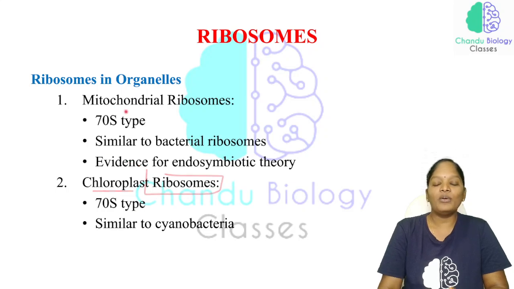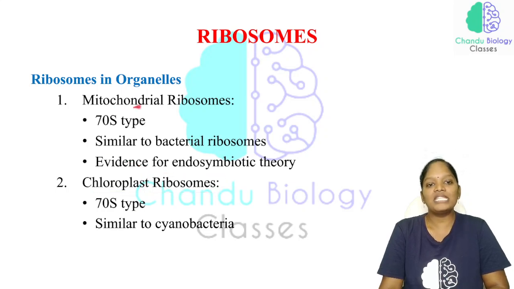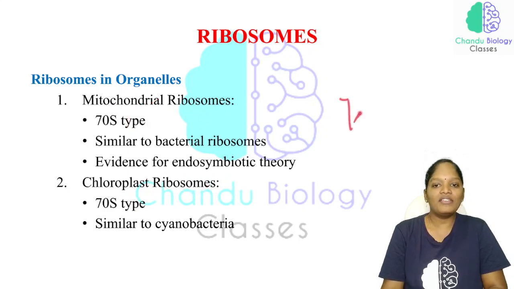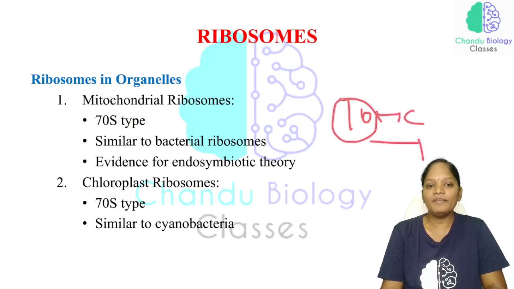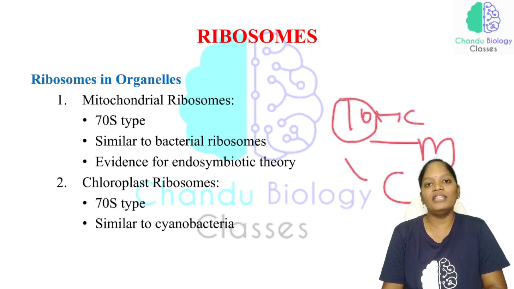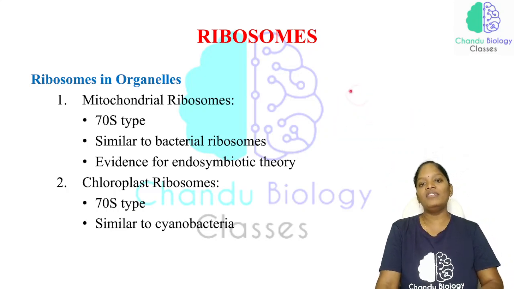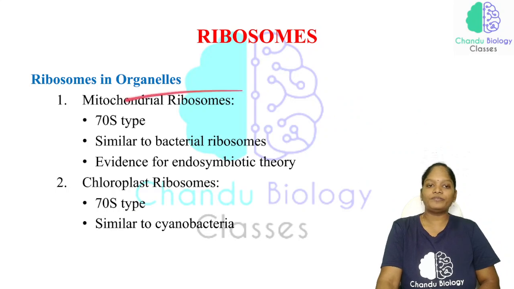What type of ribosome is seen in mitochondria and the chloroplast? That will be the 70S ribosomes. So we have 70S and 80S. 70S ribosome will be present in the cytoplasm of prokaryotes, in mitochondria, and in chloroplast. And in the cytoplasm of eukaryotes, we have the 80S type of ribosome.